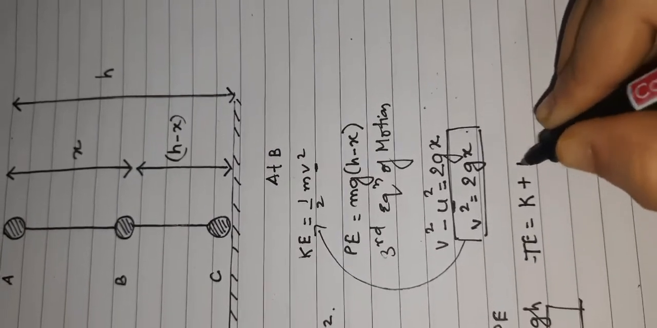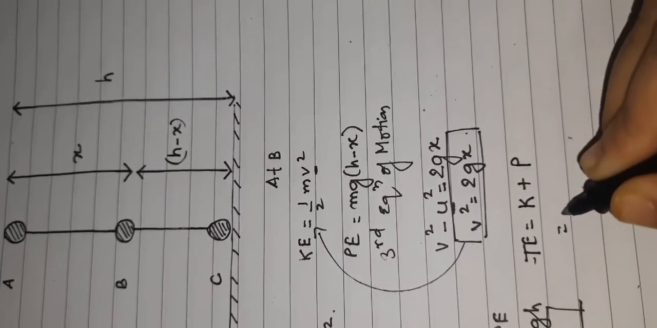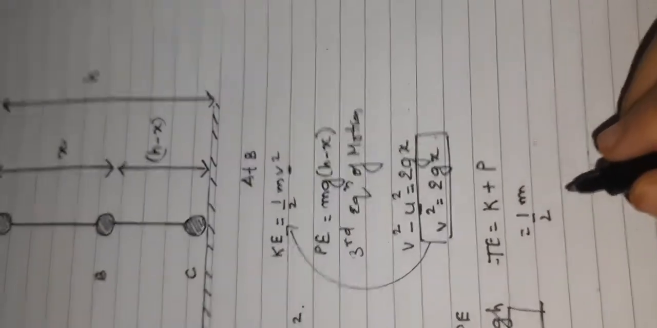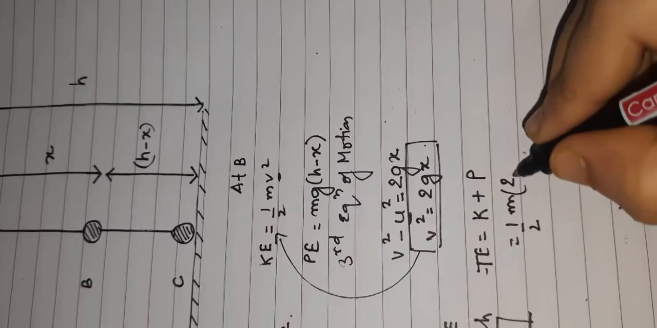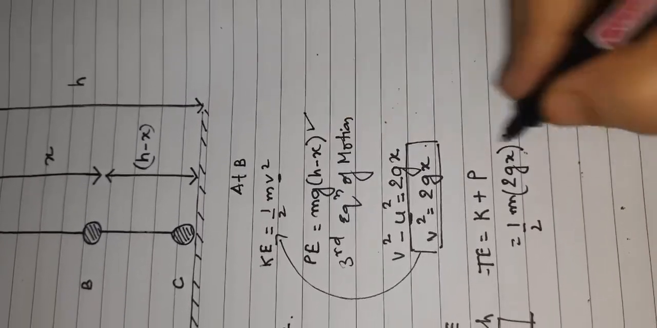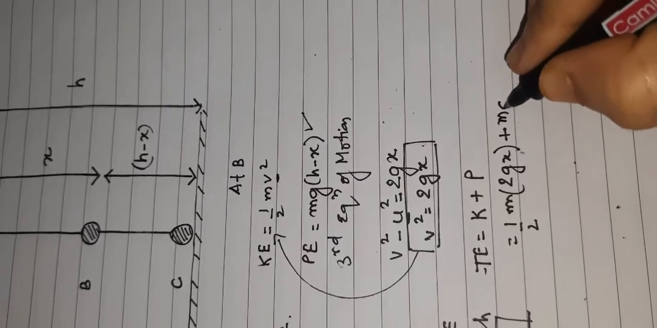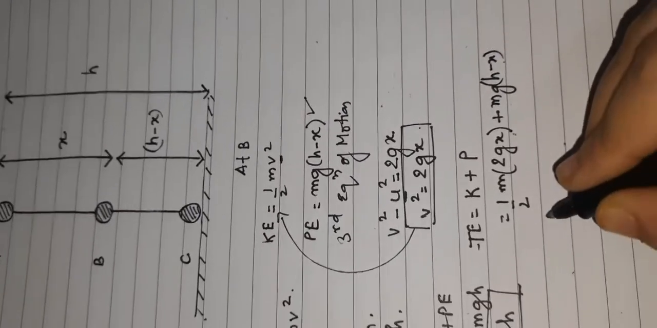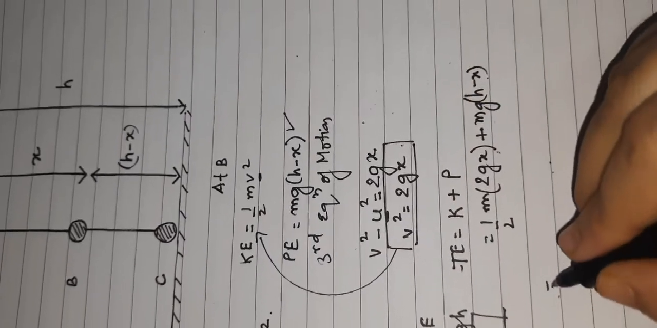So K plus P. In place of half will remain as it is, m will remain as it is, and in place of v square I will write 2gx, and plus here. And what is the formula for potential energy? The formula for potential energy is mg(h minus x). So let me now simplify more.